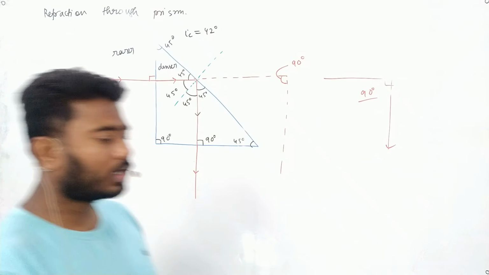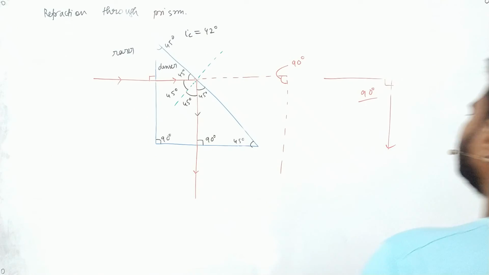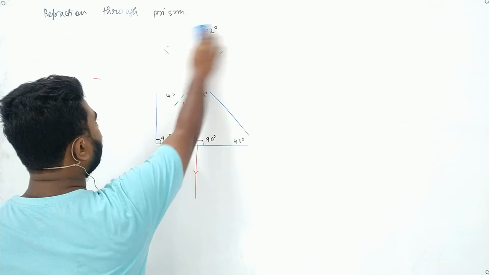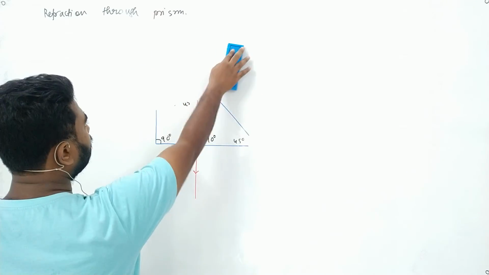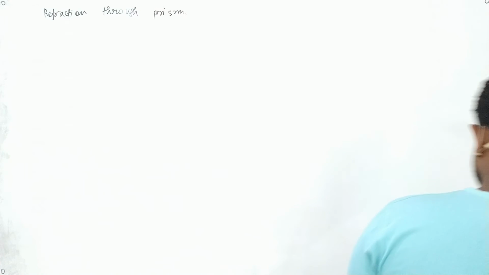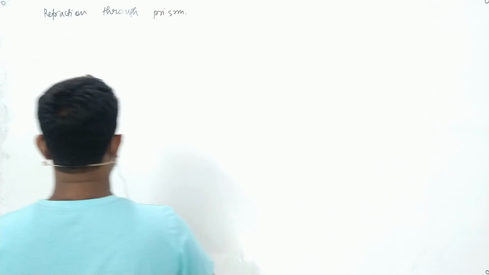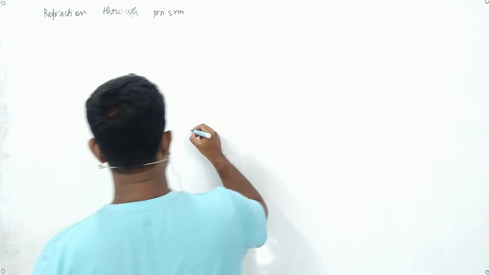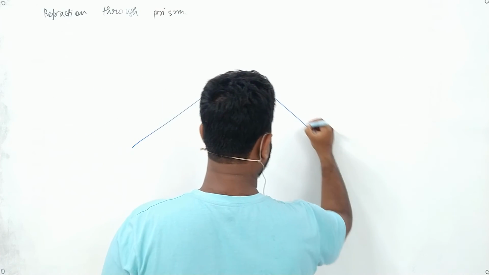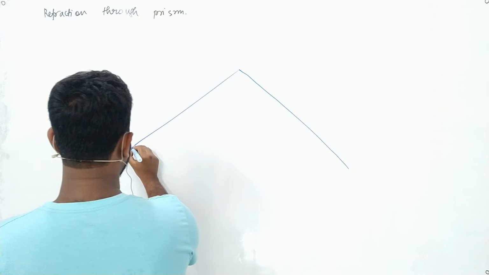Okay, now we will do another case. First I will let you do this one, then I will ask you how you did that. See, suppose here is a prism.